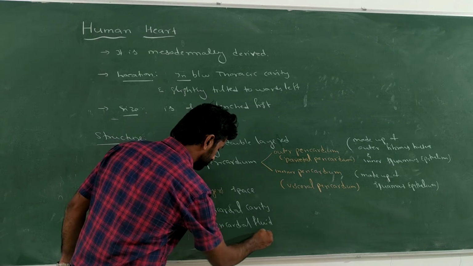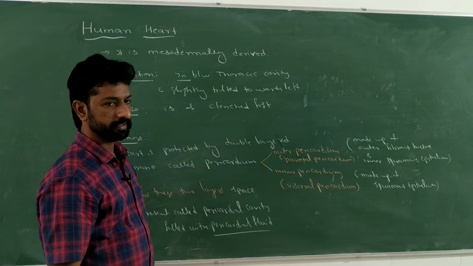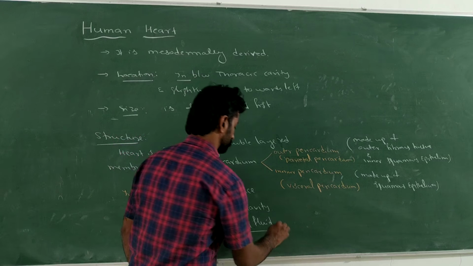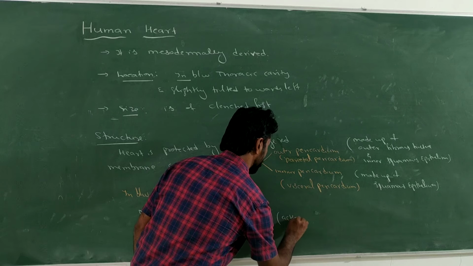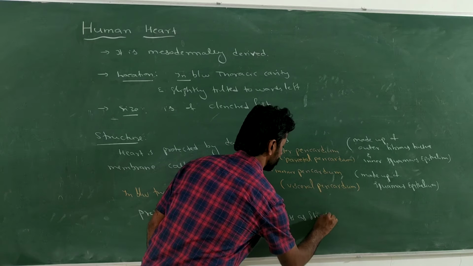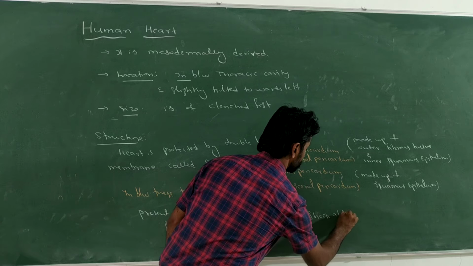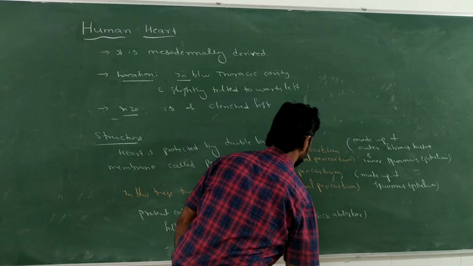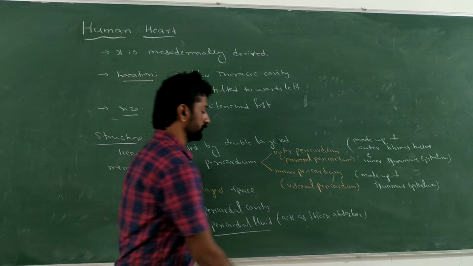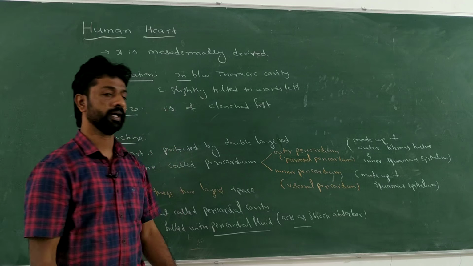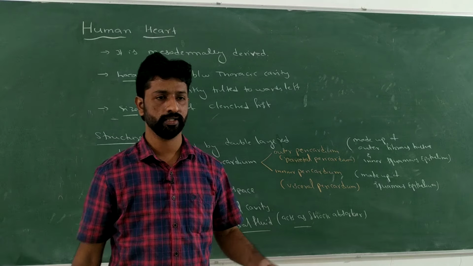What is the function of this pericardial fluid? It acts as a shock absorber, and protects the heart from mechanical shocks or sudden jerks.